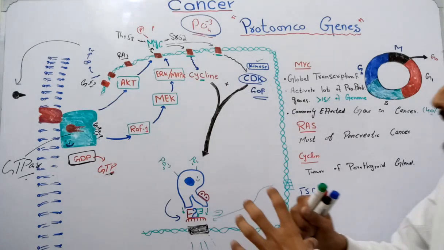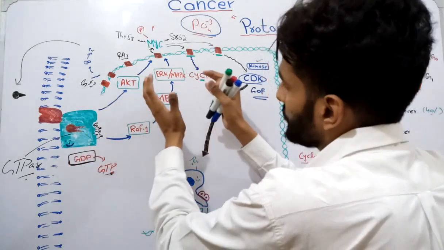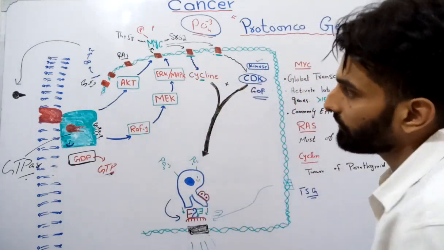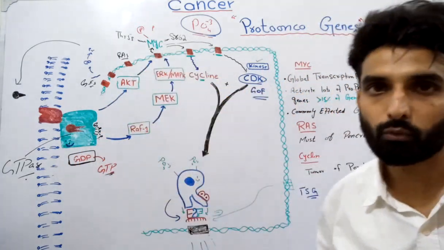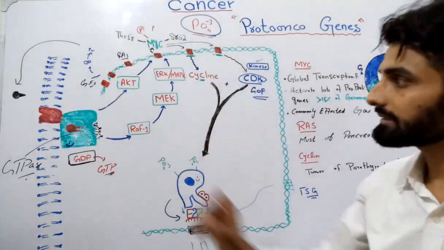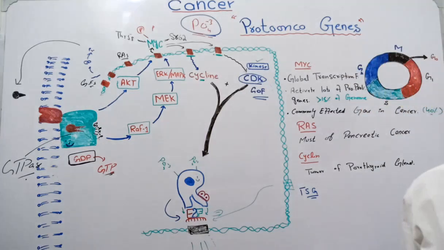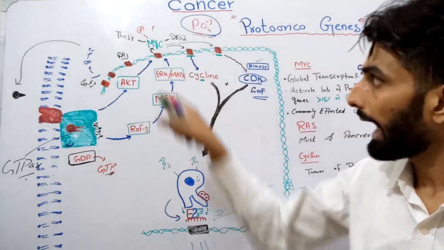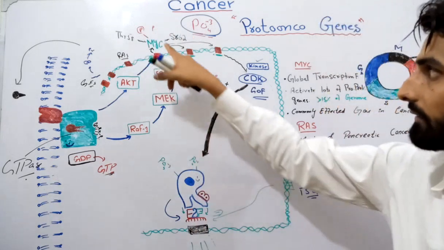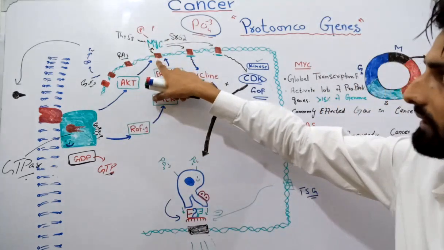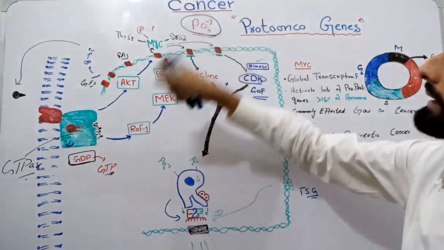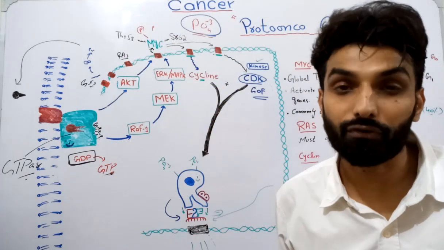Now this RAS protein will send a message through a signal, through 2 pathways. One is the MAP kinase pathway and the second one is the AKT pathway. Through these 2 pathways, this RAS protein is going to activate the MYC protein. MYC protein is basically the product of the MYC gene. And now this RAS protein will activate the MYC protein further.